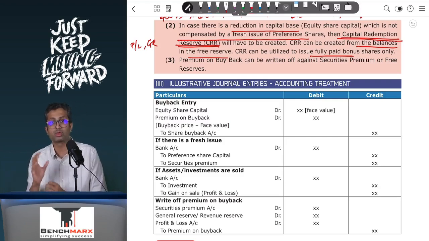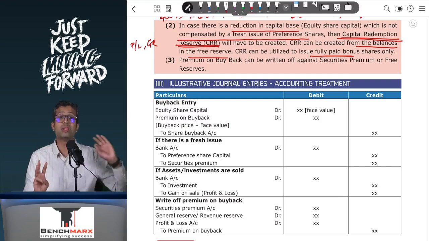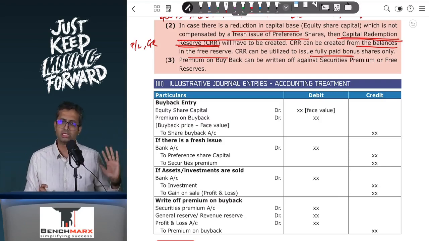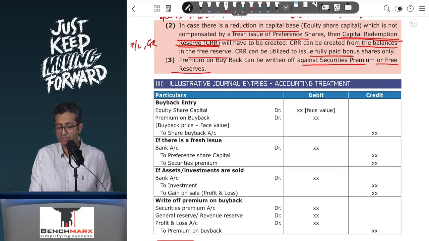So again, if I were to summarize for what purposes securities premium can be used, first, it can always be used for writing off premium on buyback of equity shares. Second, it can be used to write off premium on redemption of preference shares if the company is not following specified accounting standards. And third, it will never be used for the purpose of creating CRR. Are we clear with this? Okay, so these are the things that you need to remember. Premium on buyback can be written off against securities premium or even against other free reserves.